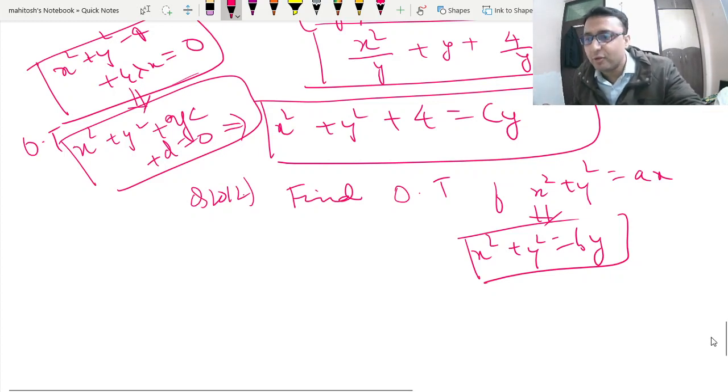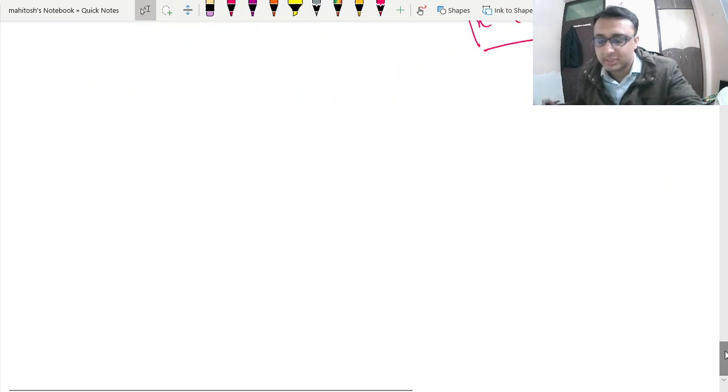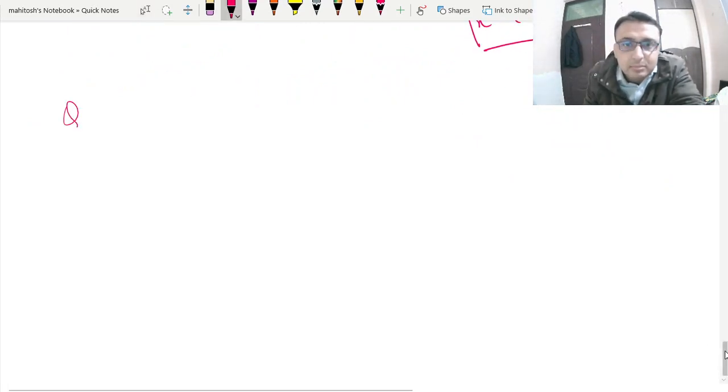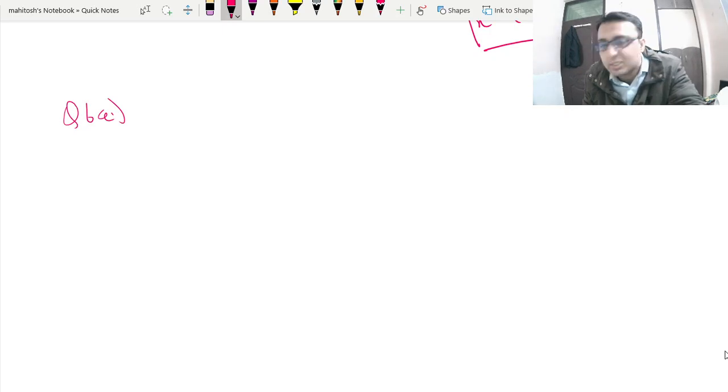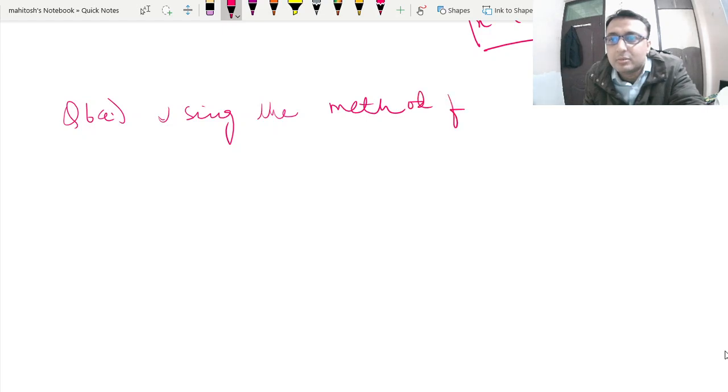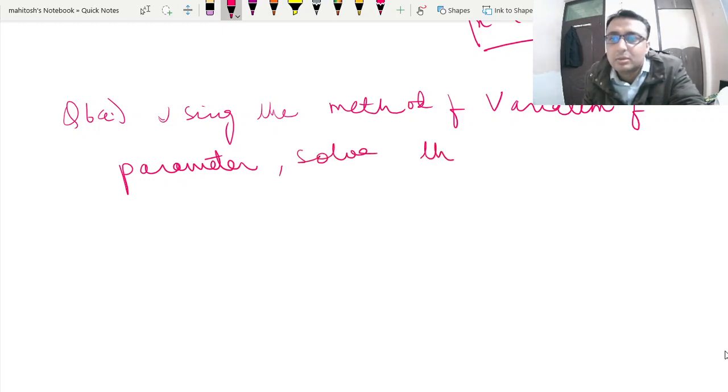Now moving forward, question number 6a. Question number 6a: using the method of variation of parameters, solve the differential equation. Solve the differential equation.